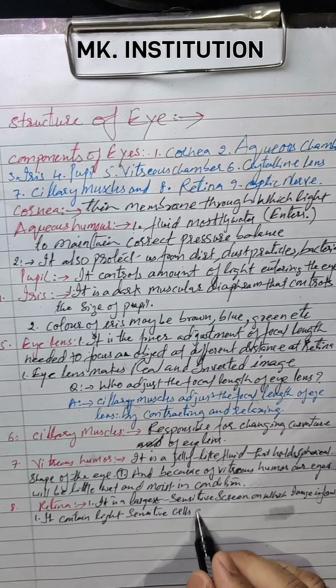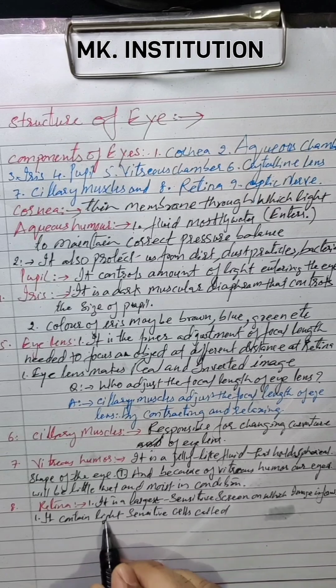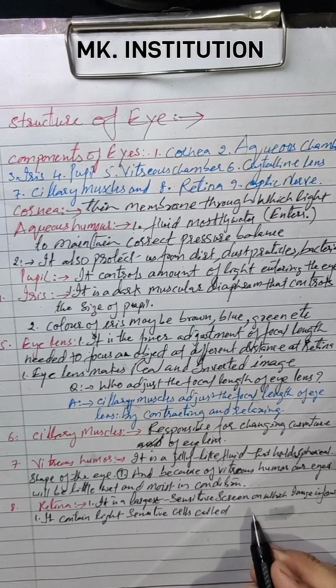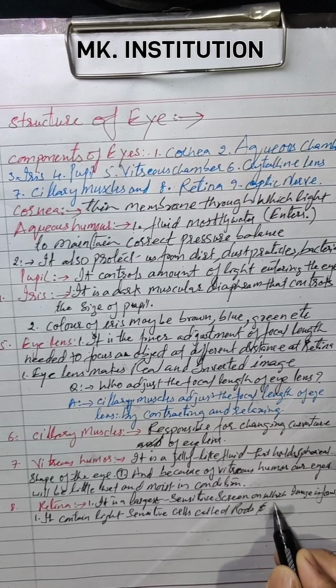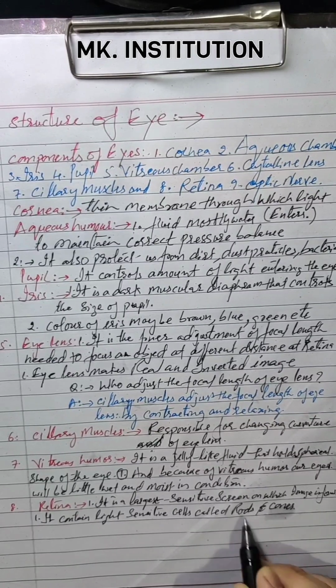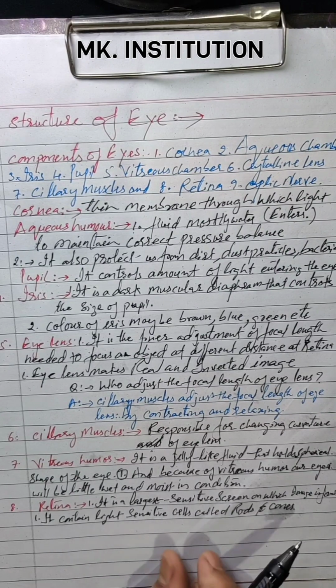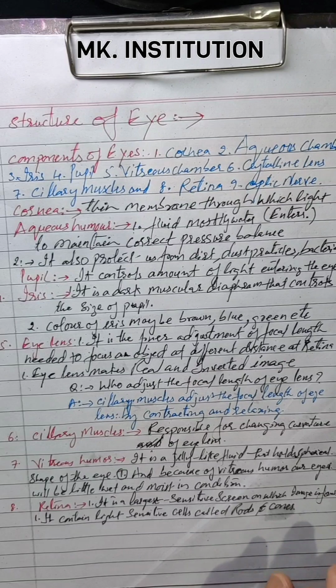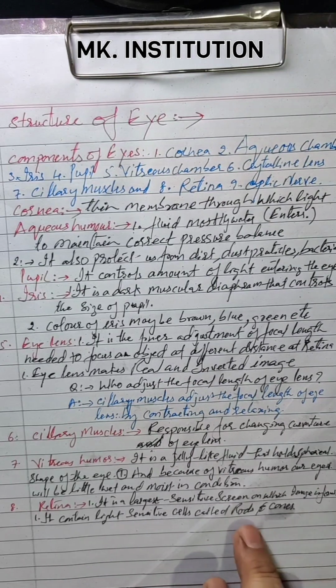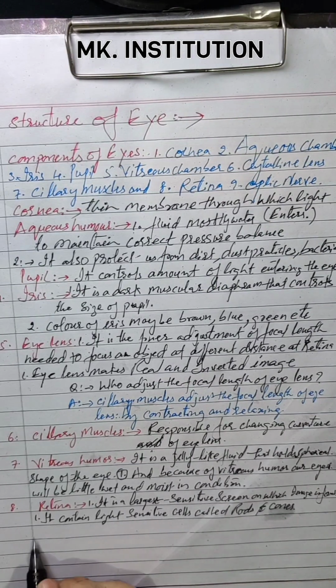These light sensitive cells are called rods and cones. These are the two types of cells you can find in the retina. Clear? It is the largest sensitive screen where the image is formed, and it has light sensitive cells. Two types of cells are present in this area. Those cells' names are rod cells and cone cells. Clear?